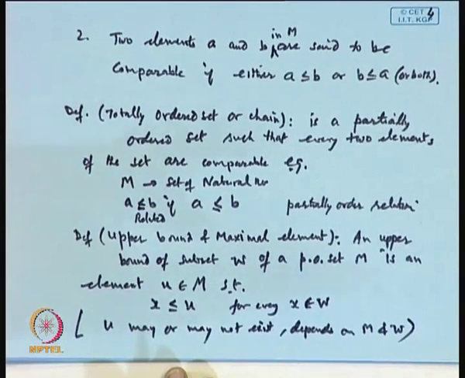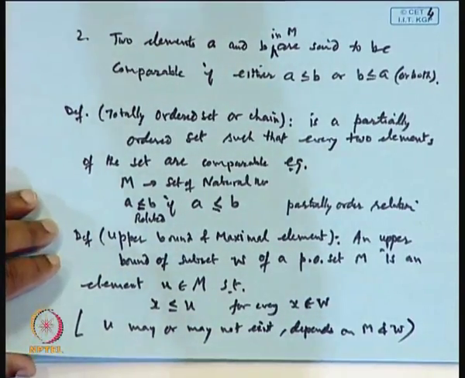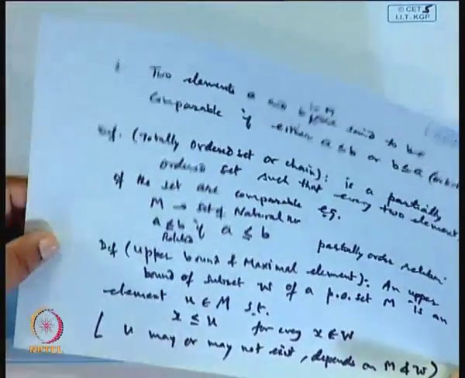For example, if I take all x less than or equal to U on the real line completely, then an upper bound will not exist, because it will be infinity. So, this may or may not exist.